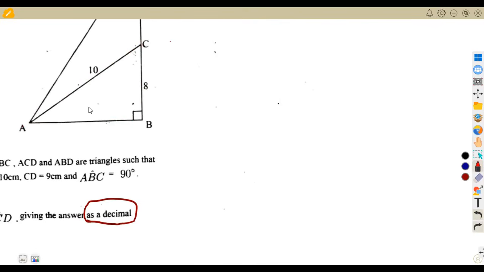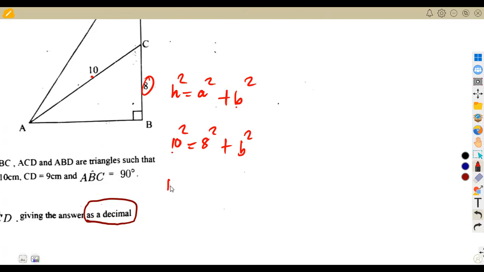In this triangle ABC, we're going to calculate the third side. But if you know your Pythagorean triples, you'll see this is 8, this is 10, so the other is going to be 6, just like 3, 4, 5 and 5, 12, 13. Those are Pythagorean triples. If you do not know, then use Pythagoras theorem directly. The hypotenuse squared is equal to the sum of the shorter sides squared. That is 10 squared, our hypotenuse, equal to 8 squared plus the other shorter side, which we write as b squared. So 10 squared, that's 100, is equal to 8 times 8, which is 64, plus b squared.